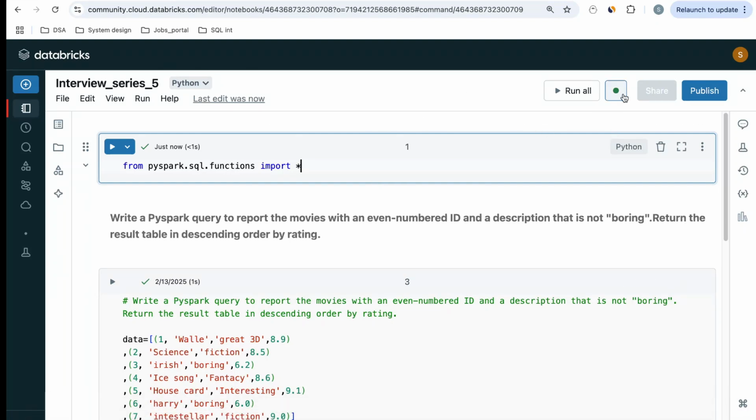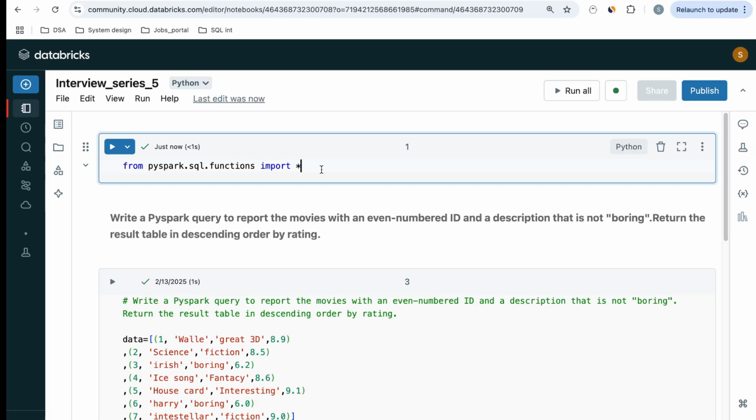I have my cluster ready up and running before I start recording this session, and I have some modules for PySpark.sql. So I'm importing all the modules. If you want, you can select just the functions that you actually want to use in your code. That is the best practice. But just for demo purpose, I'm going ahead and selecting all the functions that are present in this module.